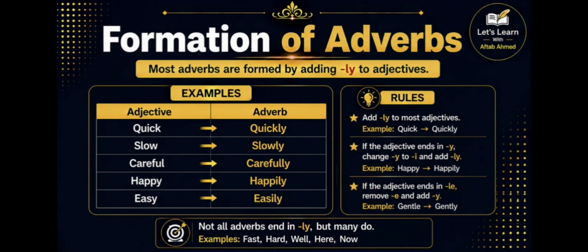Next, if an adjective ends in le, we usually remove e and add y. For example, gentle, gently. However, remember that not all adverbs end in ly. For example, fast, hot, well, here, now. So while ly is common, it is not the only way adverbs are formed.